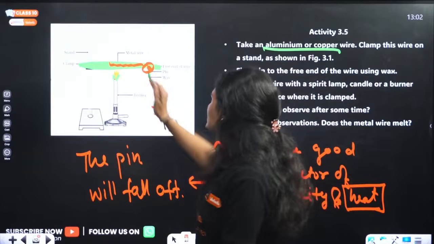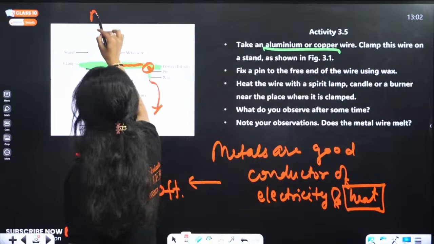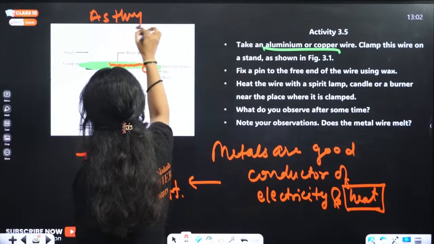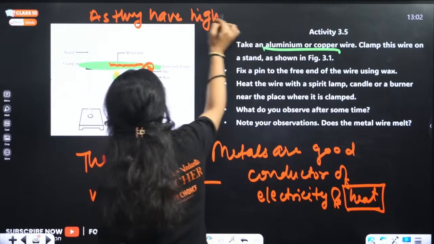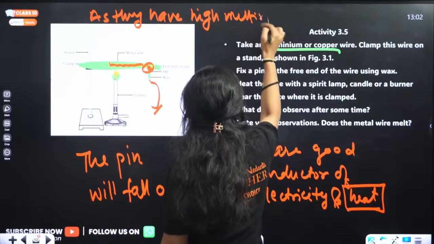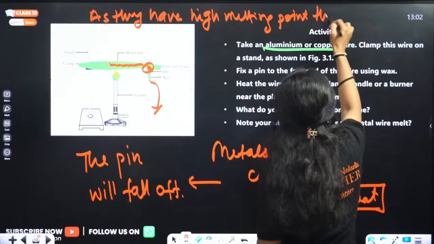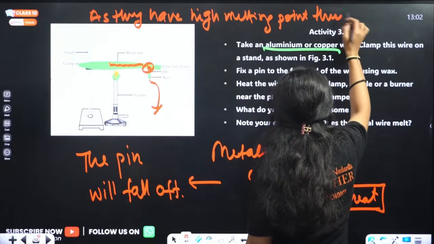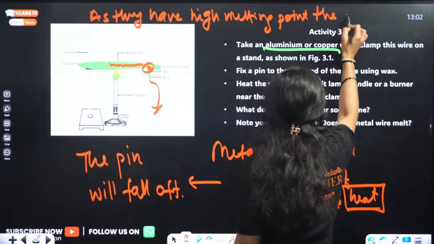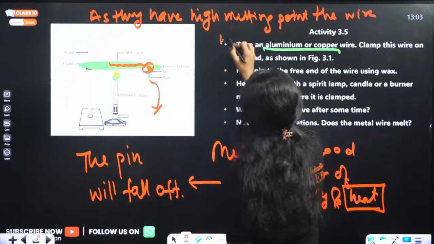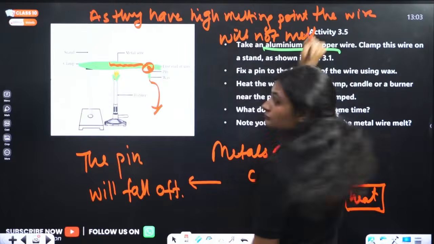In this case, the aluminum or the copper wire has a high melting point, so the metal wire will not melt. Clear?